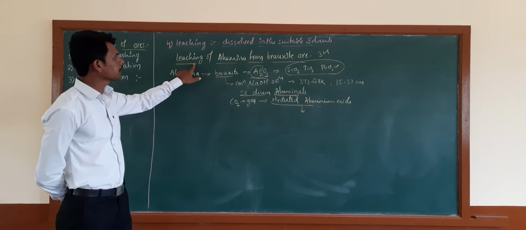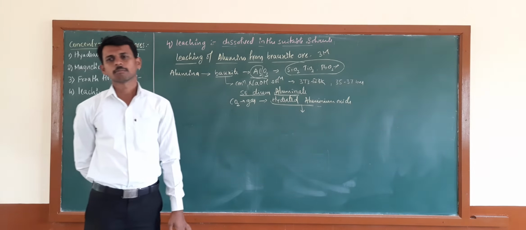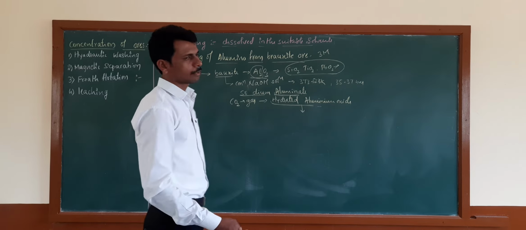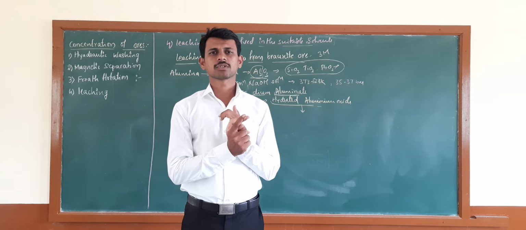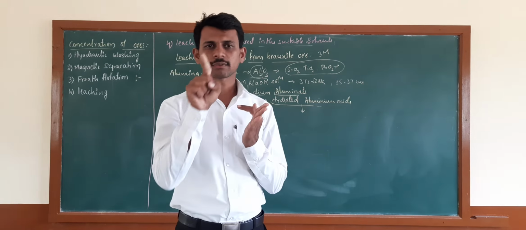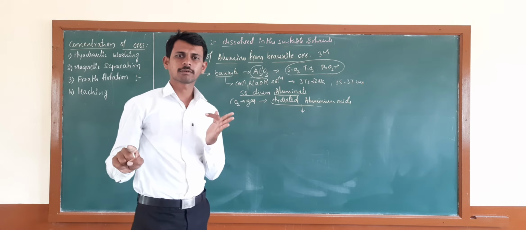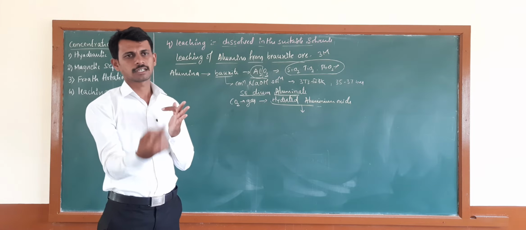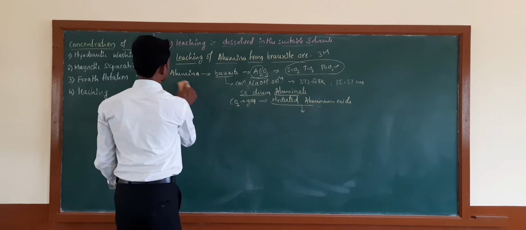Write the chemical equations involved in the leaching of alumina from the bauxite ore. Already you know the theory. In the leaching of aluminium, we take the bauxite ore, then add the NaOH solution, then you get the sodium aluminate. Then sodium aluminate will react with the carbon dioxide. Then there is the formation of the hydrated aluminum oxide. Then another step is hydrated aluminum oxide directly heating. Then we get the aluminum oxide. Then write the chemical equations involved in that.